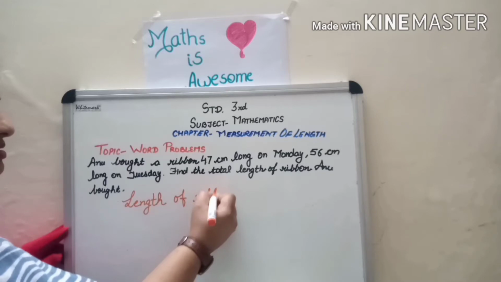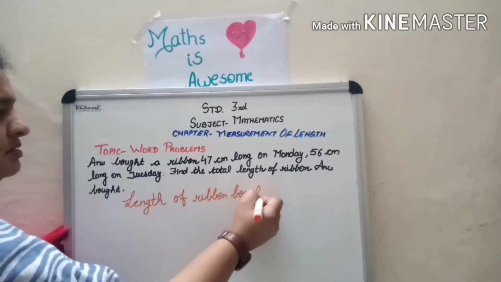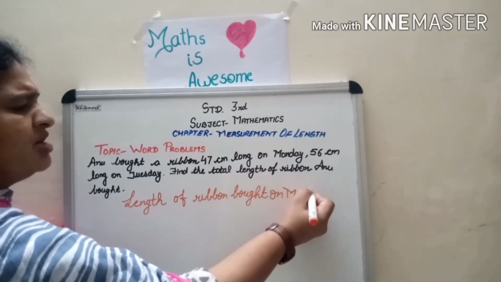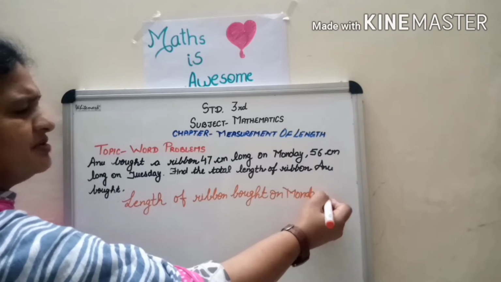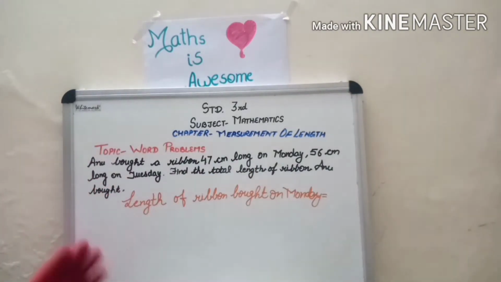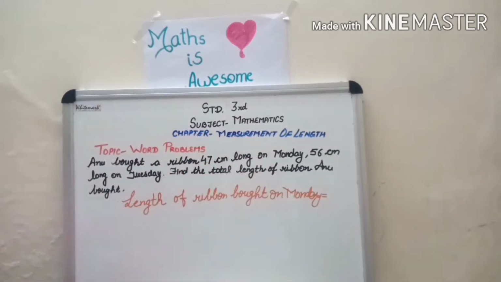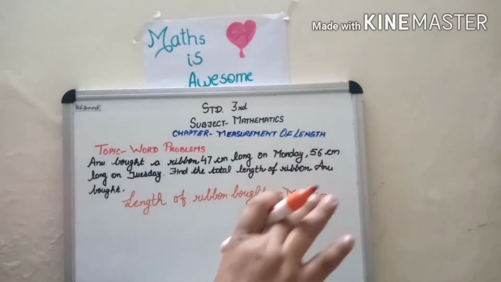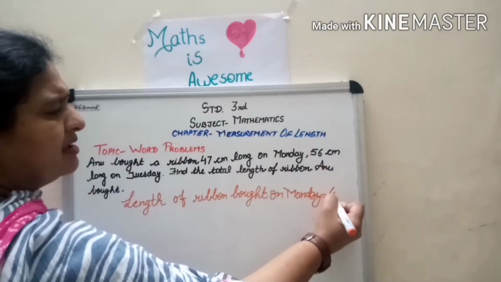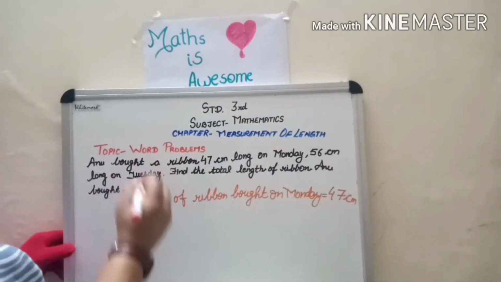ribbon bought on Monday. Children, make sure you write the keywords, meaning the important words which we have to write in the statement. No need to write all of it, length of ribbon Anu bought on Monday. No need to make a very big statement, but make sure all the keywords are present in that. That is 47 centimeter, and then on Tuesday.